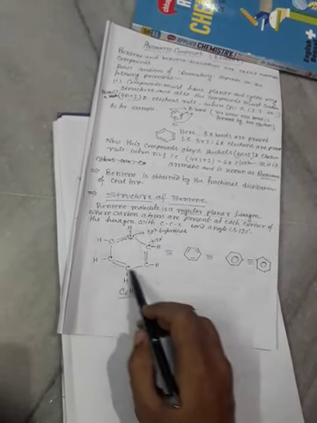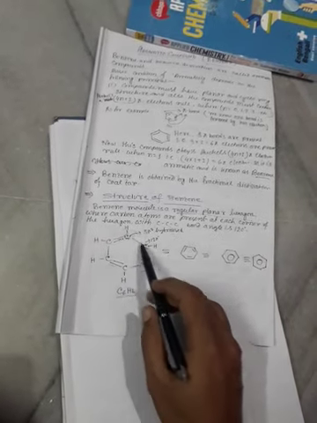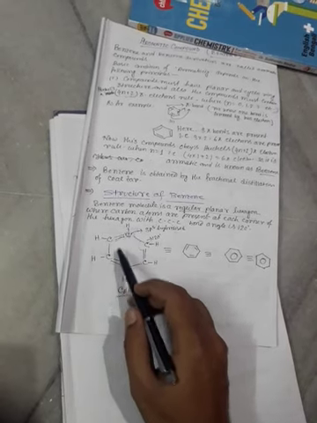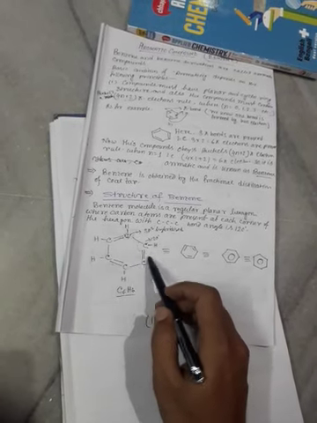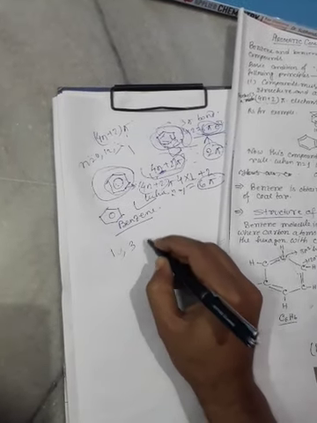At each of the 6 corners 1 carbon atom is present, and double bonds are also present in alternating positions. Alternating positions means 1, 3, 5 positions.